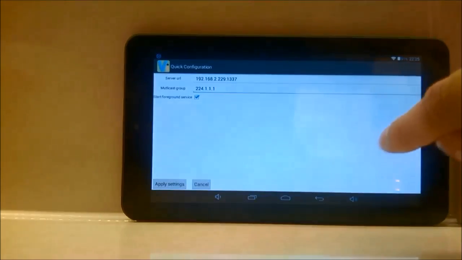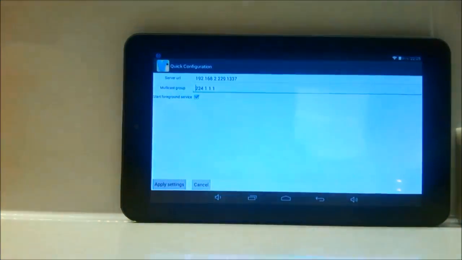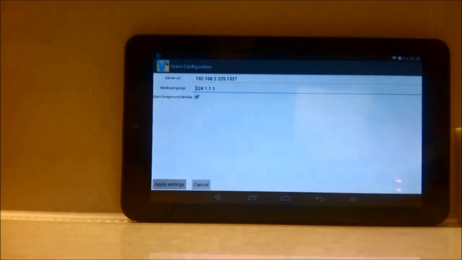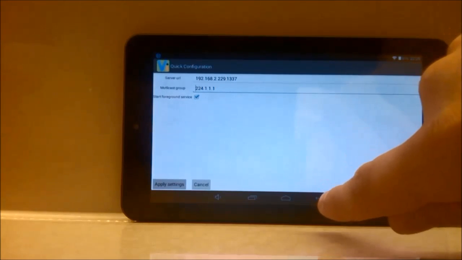Then we apply settings. On some tablets it may take a while. If it takes too long, just reboot the application. All settings will be saved. And so we'll do it right now.